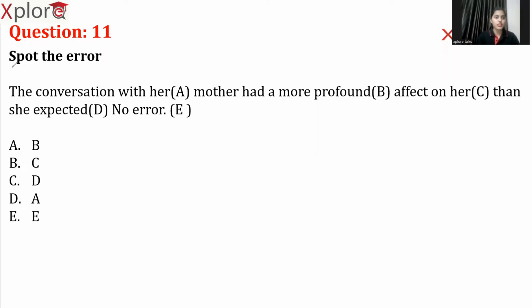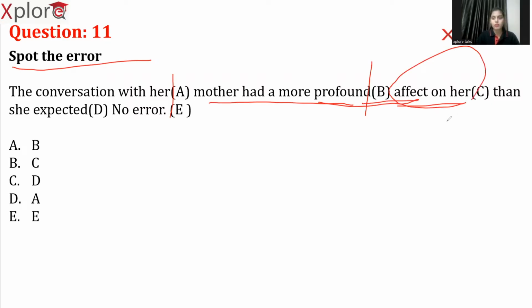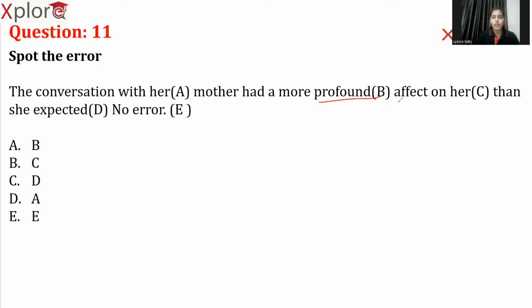As you can see, the instruction says to spot the error. The conversation with her, up to here, this is perfect and there is no mistake in it. Mother had a more profound, up to here also, there is no mistake. The sentence is clear. Effect on her. So profound effect on her. Now we have to think about this part before moving further. Okay, next one. Let's see here, profound effect. I think the error is here.